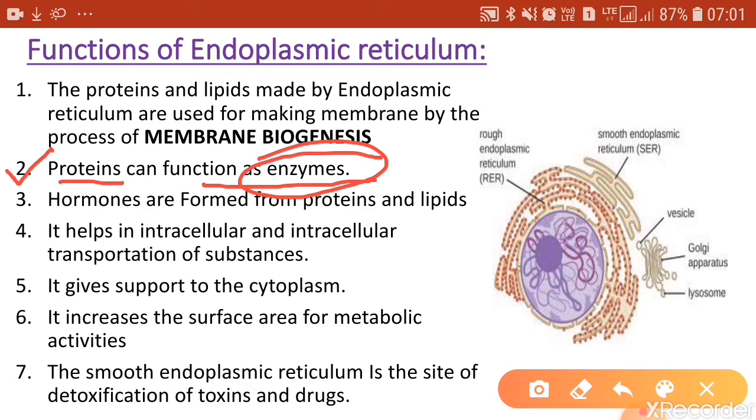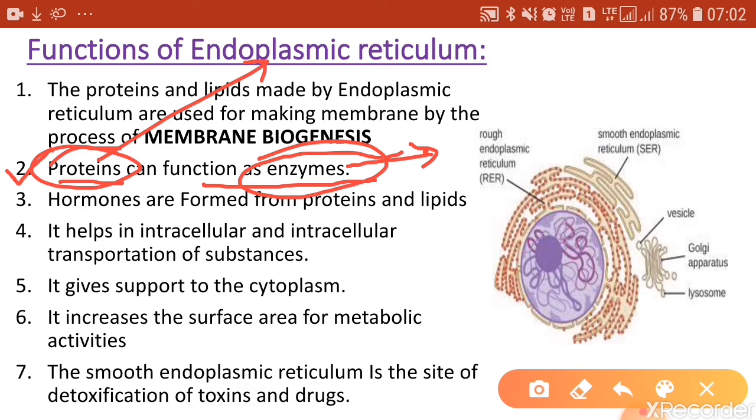For digesting food, many enzymes are required: the salivary enzyme, pepsin, trypsin, and many others. These enzymes help the reaction to go in a proper way, in a faster way, and without them the reaction may not occur. So these enzymes that are used in the body cells are actually proteins which are made